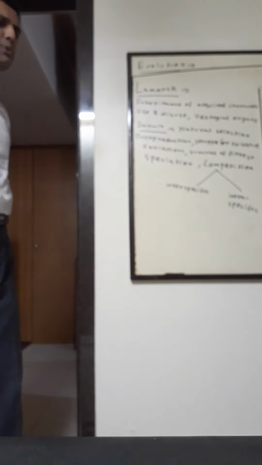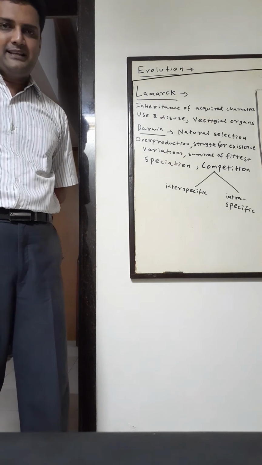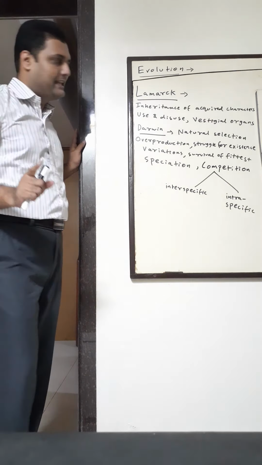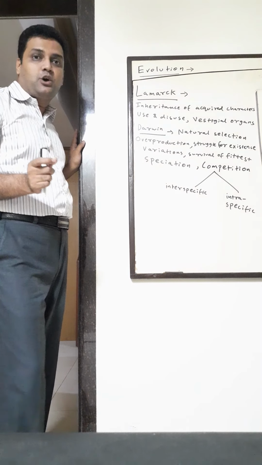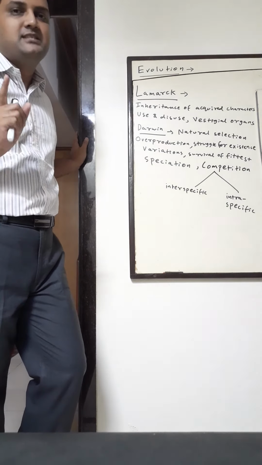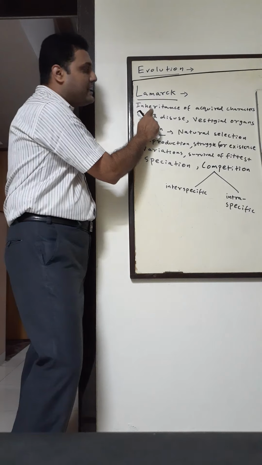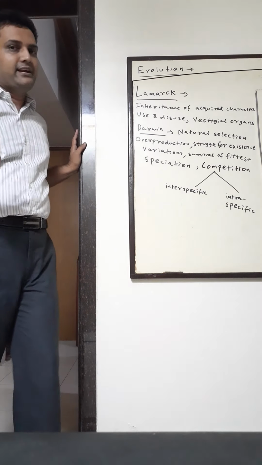Now children, there are two scientists who proposed different theories of evolution. You need to know both the theories properly. The first theory is by a French scientist called Jean-Baptiste de Lamarck. His theory was called inheritance of acquired characters.